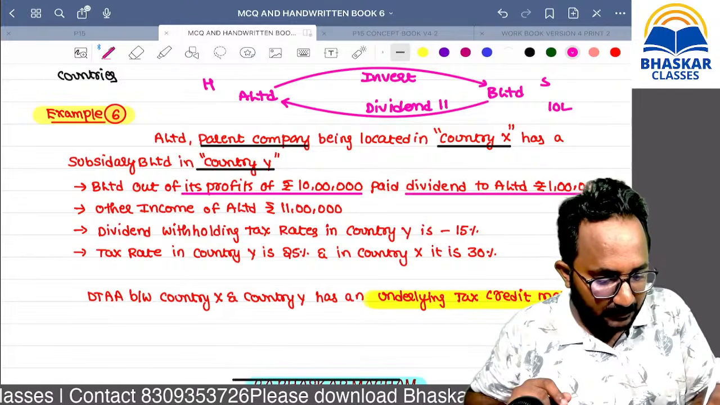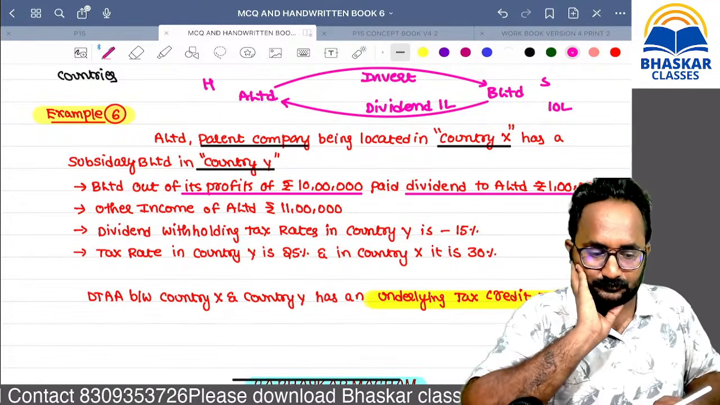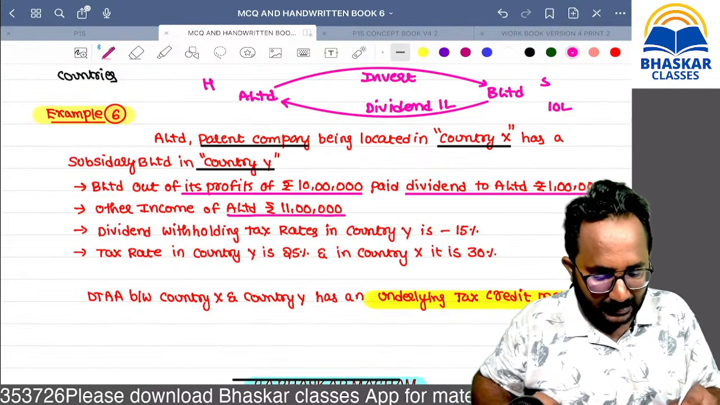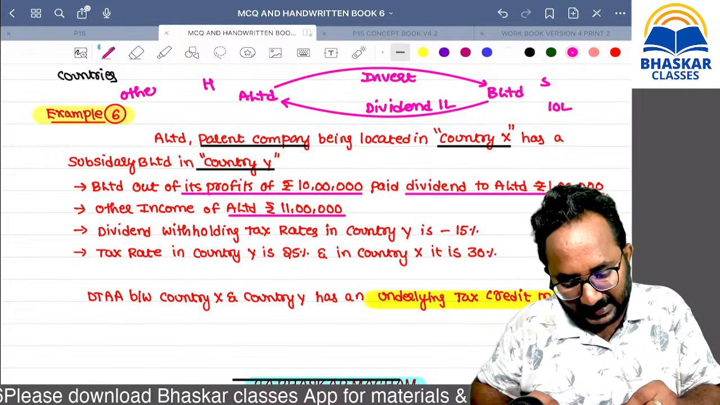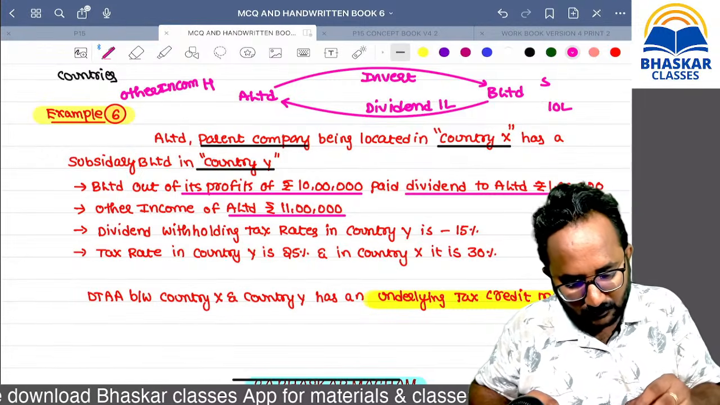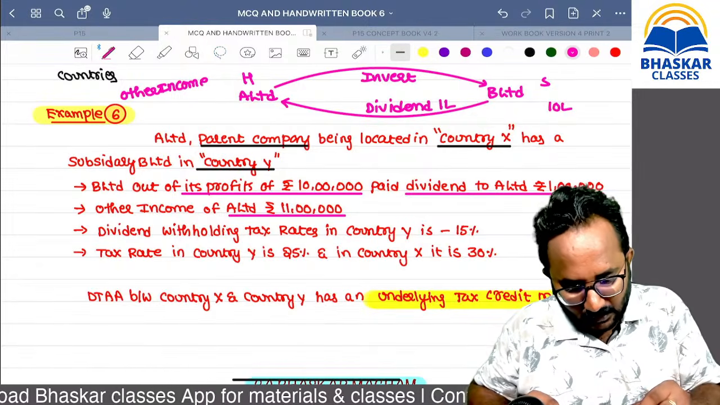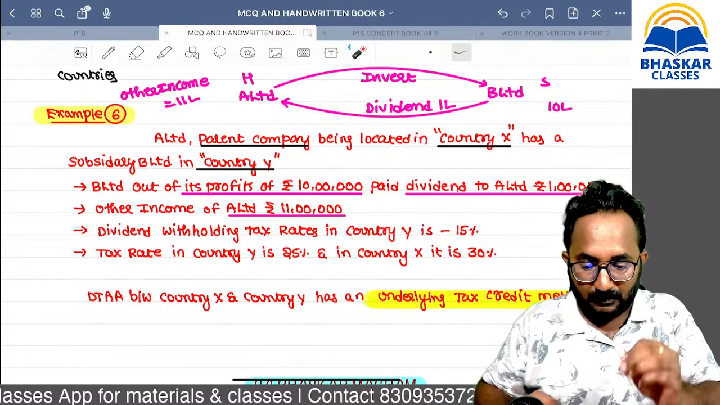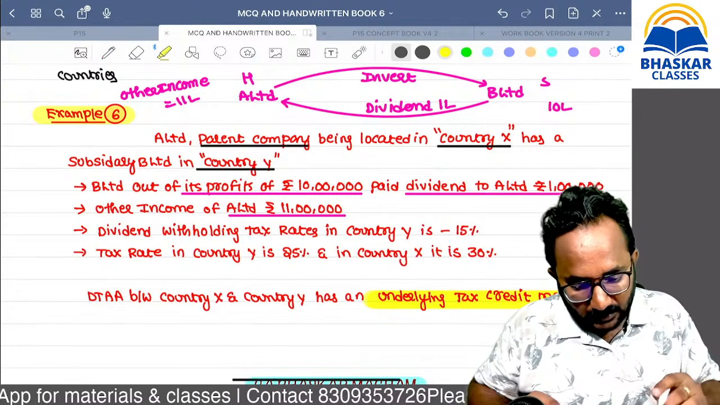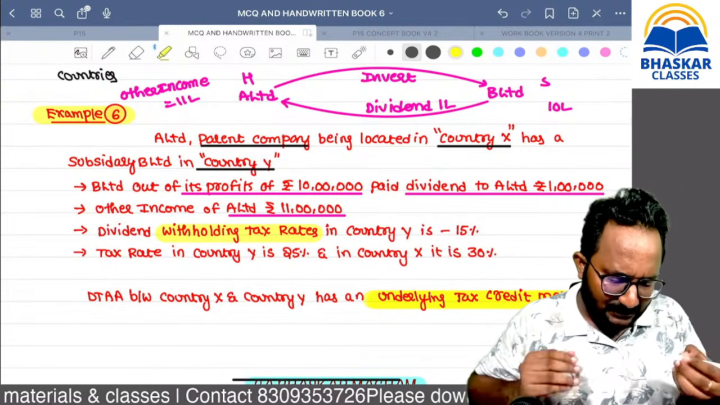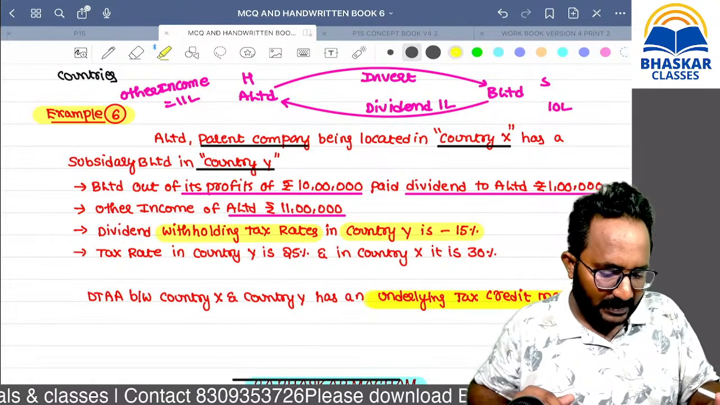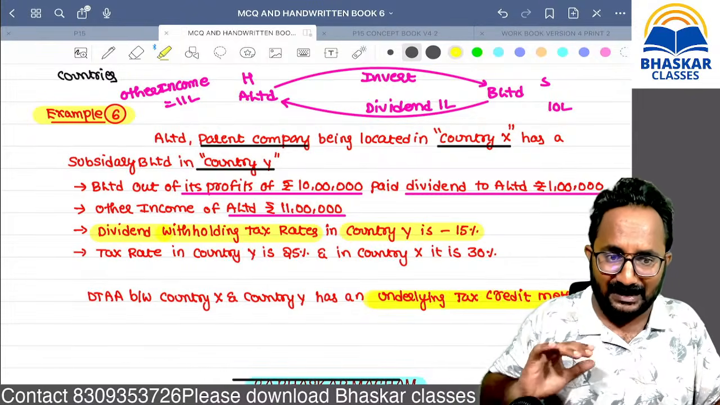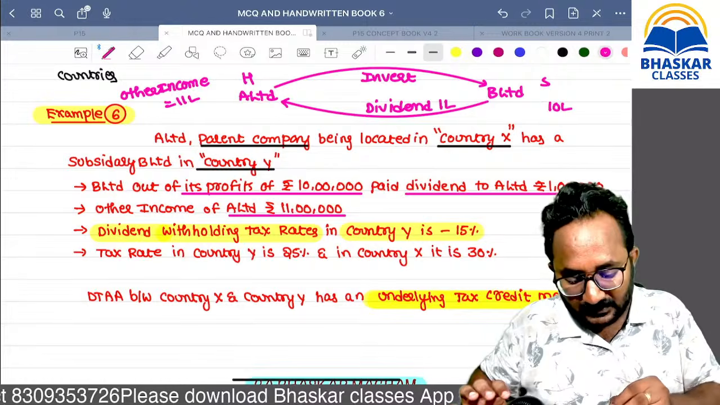Out of the profit they paid only 1 lakh as dividend. Other income is there for A limited, 11 lakh. So other income other than dividend, can you tell me what is that amount? 11 lakh. But we can add this 1 lakh, so total income we can say 12 lakh. But what do you mean by withholding tax rate? In country Y the withholding tax rate on dividend is 15%. Can I know the meaning of withholding tax rate? Simply TDS.